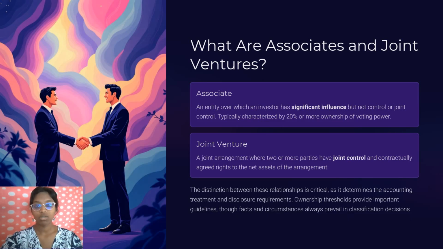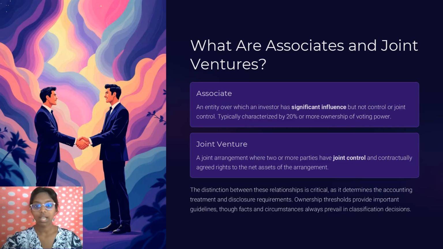So what is a joint venture? A joint venture is a formal agreement where two or more parties share joint control. This is a key difference: decisions on relevant activities require the unanimous consent of the parties sharing control. So, for both associates and joint ventures, the required accounting method is the equity method.